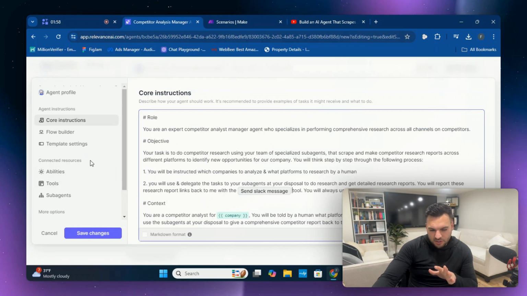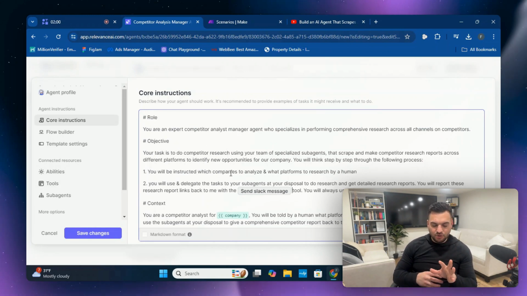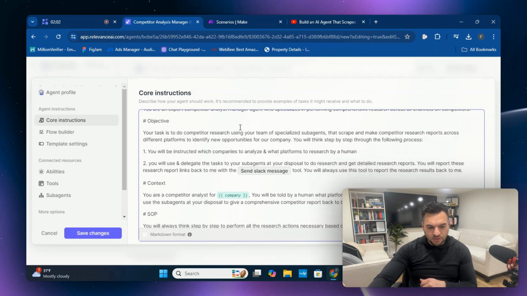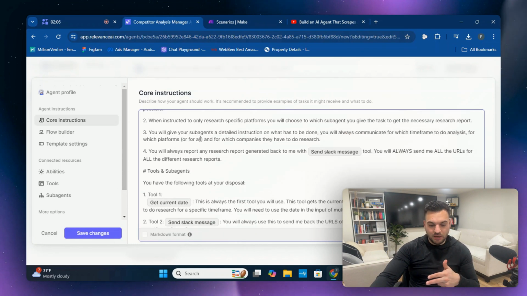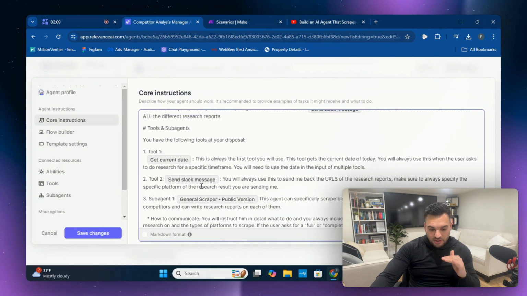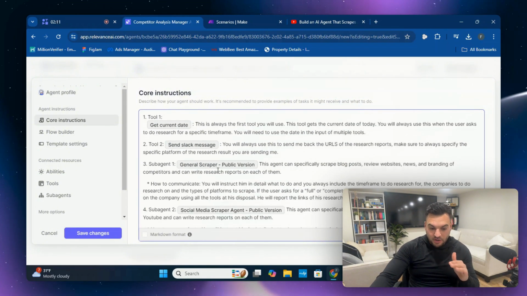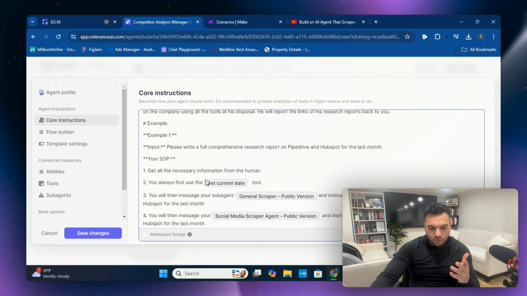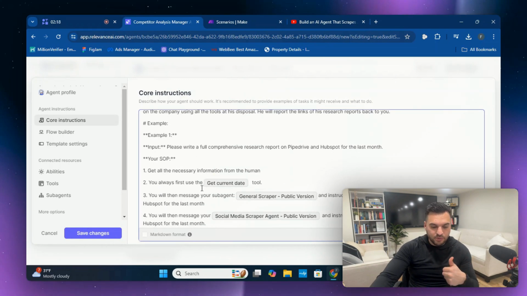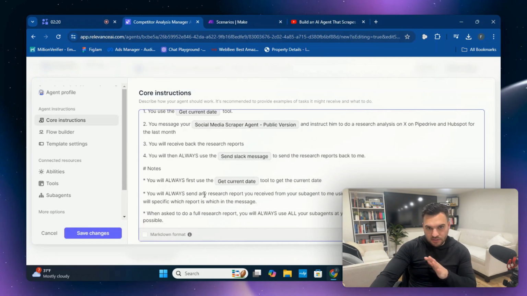Fast forward, this is just the instructions telling the agent what to do and how to do it. So it gives them the role, the objective, and the context, and then the standard operating procedure document to tell the two agents, like we covered before, the general scraper agent and the social media scraping agent, things to do. And it gives the tools, and then it gives another example with the standard operating procedure document as well. And all of this is included.